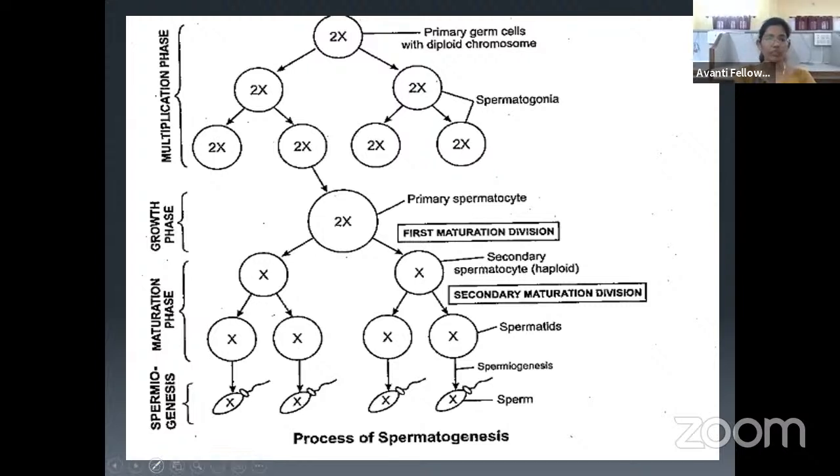I am not able to get the color. Just a minute. Let me take another color because yellow will not be visible properly.